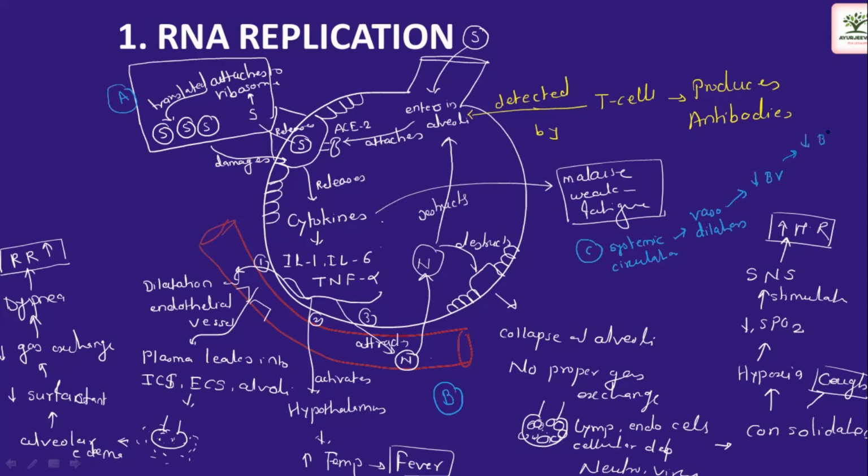When blood pressure decreases, there will be reduced perfusion to other organs like brain, kidney, liver, and all these things. Okay, and because of this, there will be involvement of other systemic organs, and the patient will end up with complications. So this is about the pathology of the COVID-19 virus.